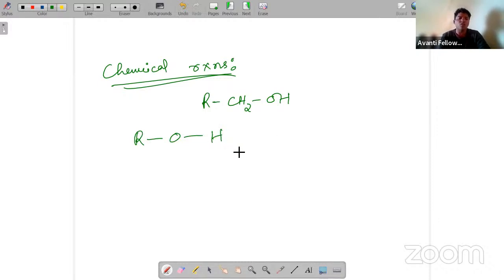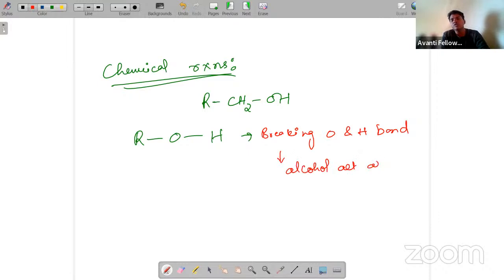If we are breaking the O-H bond, the oxygen and hydrogen bond, at that time alcohol will act as a nucleophile. Alcohol will act as what? Nucleophile.